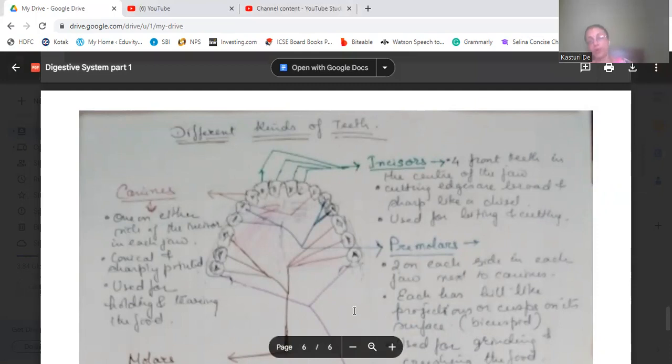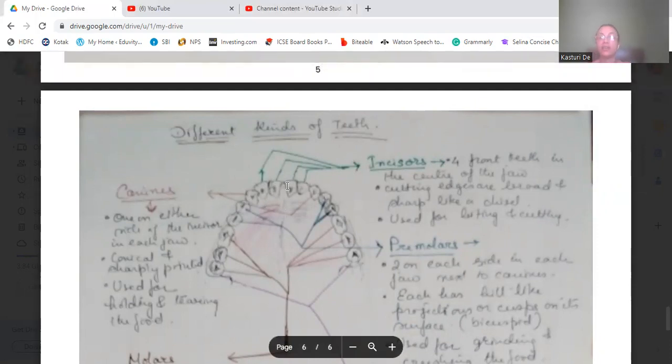Now we see the different kinds of teeth which are arranged in our gum. So first, the four incisors. Let us take 1/4 of the jawbone. The upper jawbone and the lower jawbone, we take half of it. In one half of the jawbone, we will see two incisors, then one canine, two premolars, and three molars. Just like that, on the other side also. Two incisors, one canine, two premolars, and three molars.